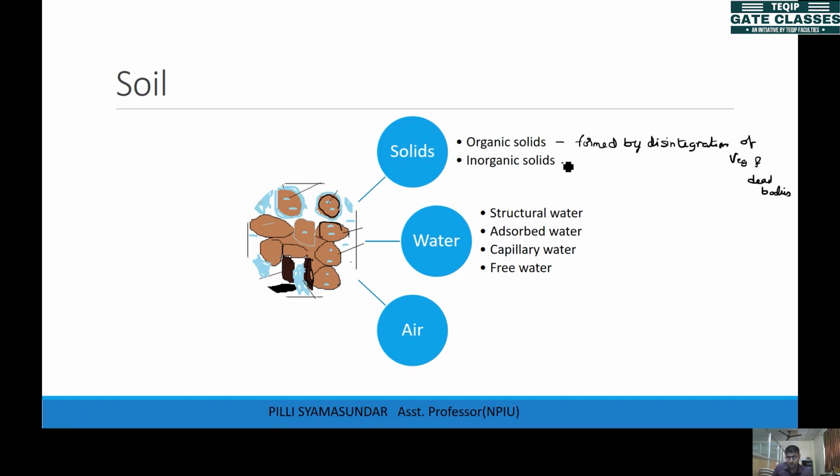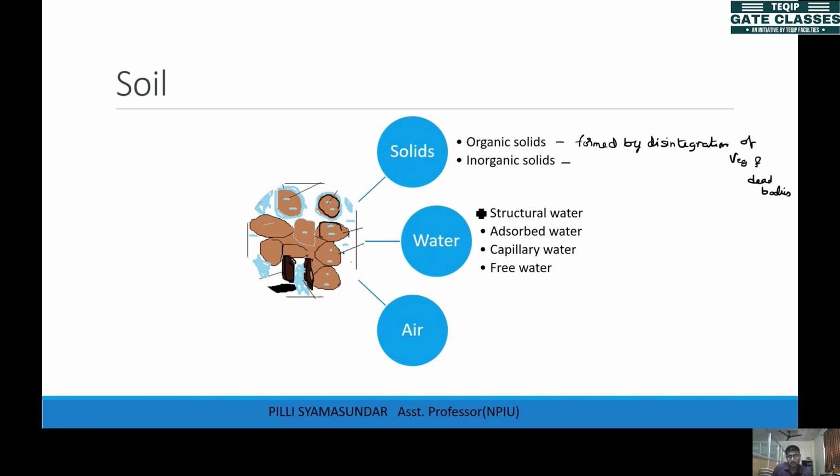These have some minerals, right? Generally organic soils look black in color. That's why I've shown organic solids in this black color. So the black particles represent organic solids, and the gray represents inorganic solids. Although soils will have different colors, depending on the minerals present in the solids, the general colors are gray and black.